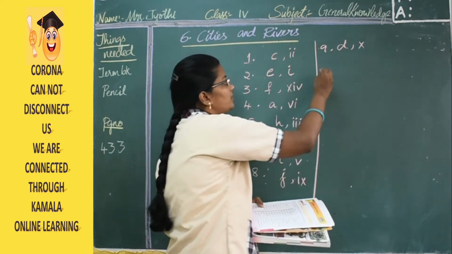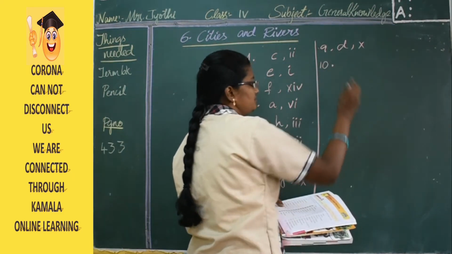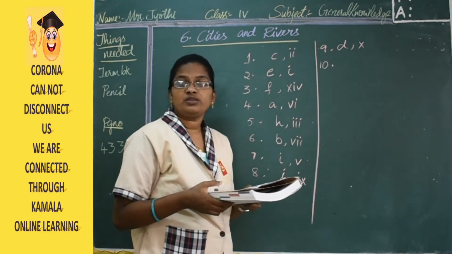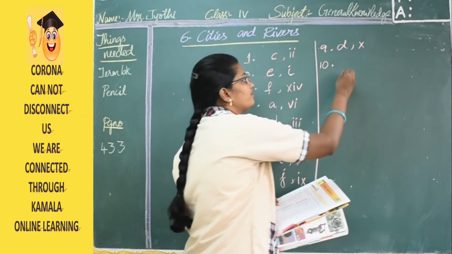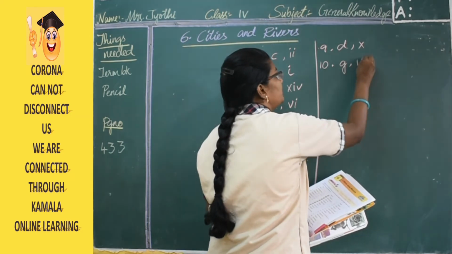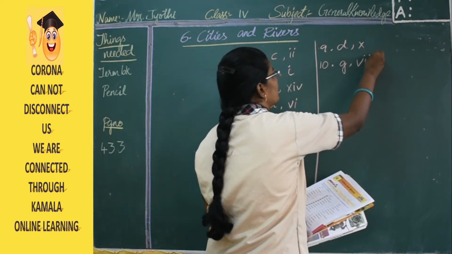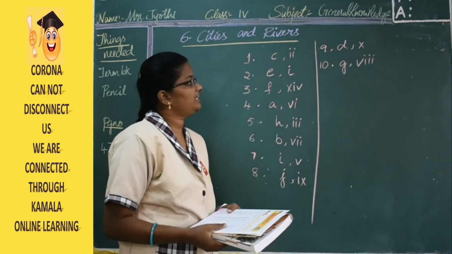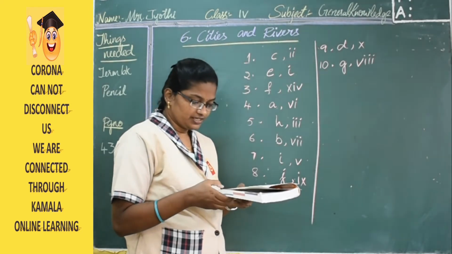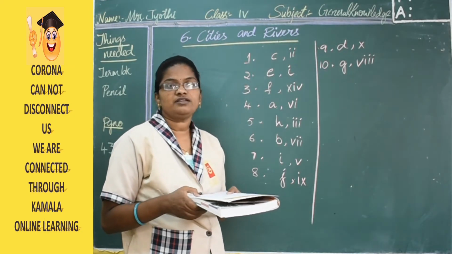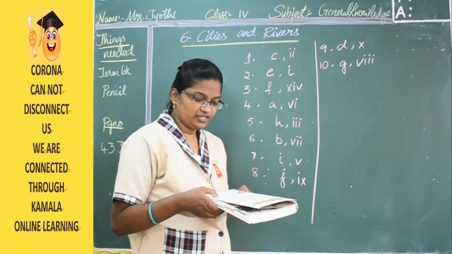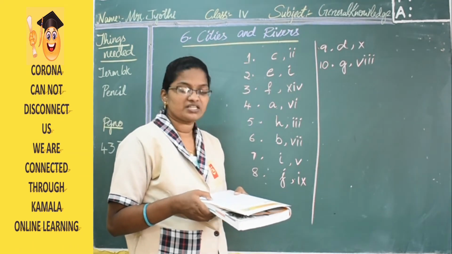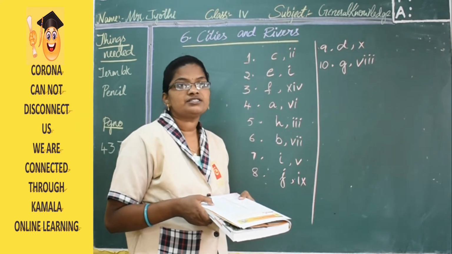Then the 10th one is Srinagar. So here the answers are G and H. Srinagar is located in Jammu and Kashmir, and the river flowing here is Jhelum.